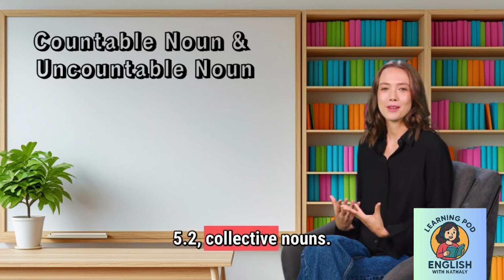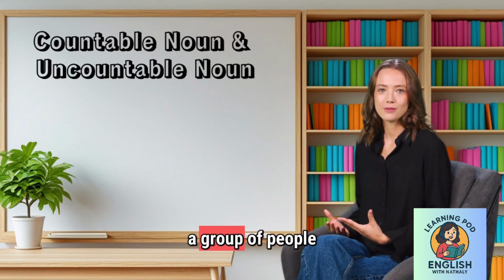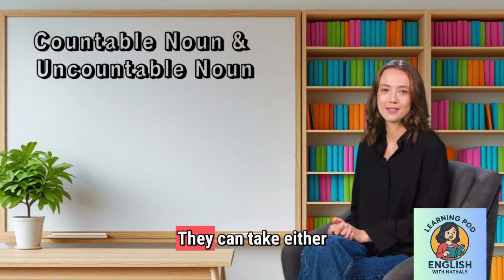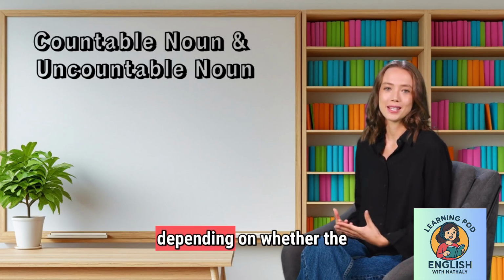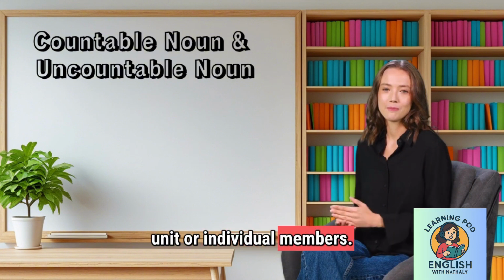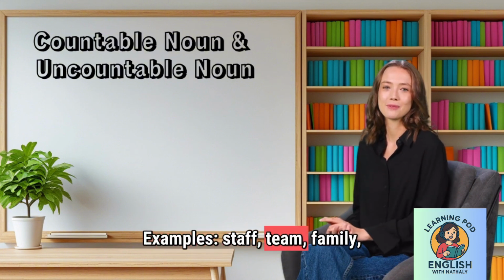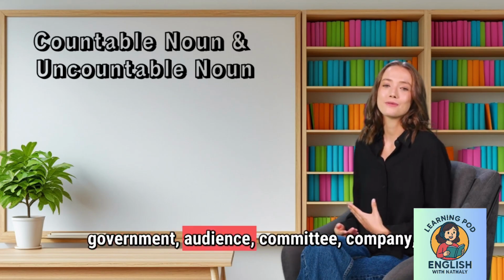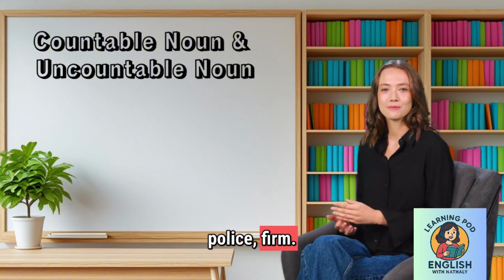5.2. Collective nouns. Collective nouns refer to a group of people or things considered as one unit. They can take either singular or plural verbs, depending on whether the group acts as one unit or individual members. Examples: staff, team, family, government, audience, committee, company, police, firm.